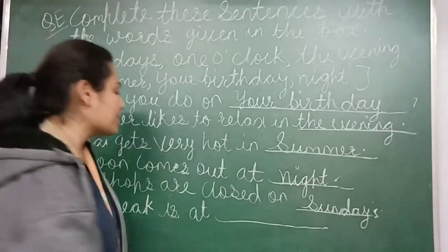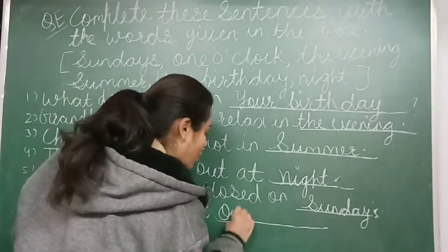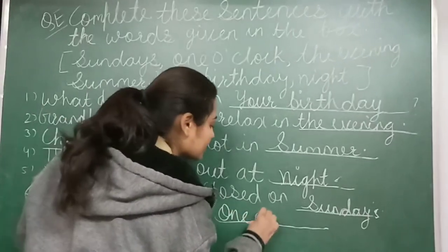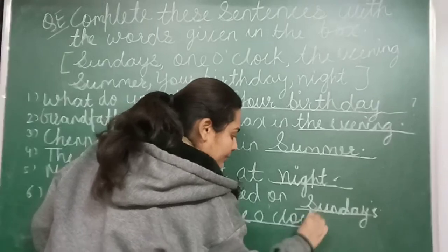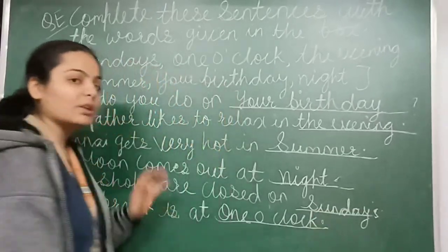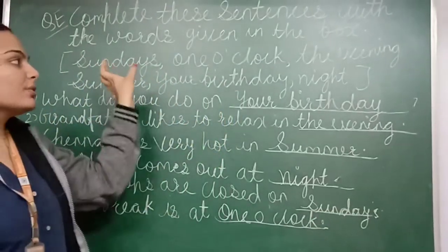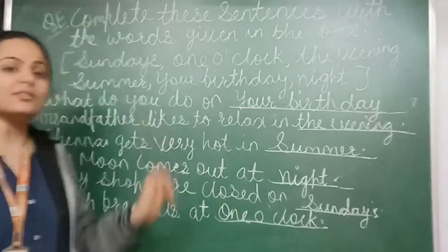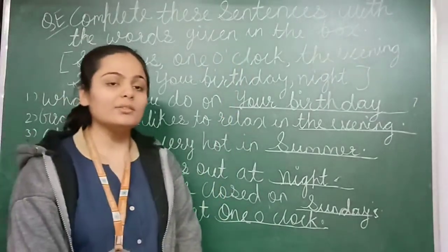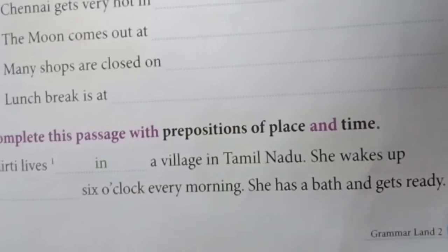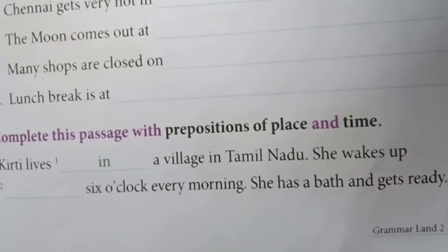Lunch break is at 1 o'clock. Okay. Here you are clear how to use such words in these sentences. Okay, students, clear? So now let's move to the next exercise.